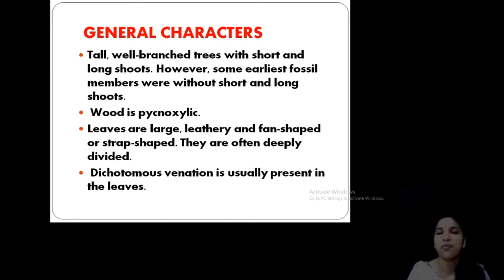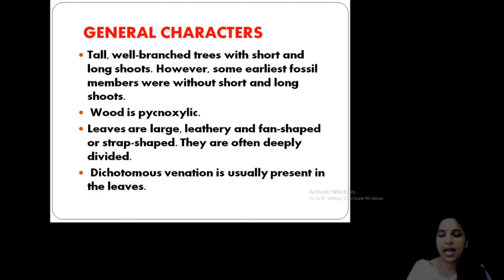Leaves are large and look like angiosperm leaves, but the shape of the leaf is fan shaped or strap shaped, and deeply divided. So the term Ginkgo biloba, two lobes, deeply divided lamina. And the venation is dichotomous. A person may easily confuse it with an angiosperm plant just by looking at the lamina, its venation, its arrangement and everything.